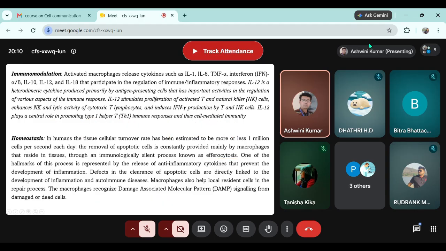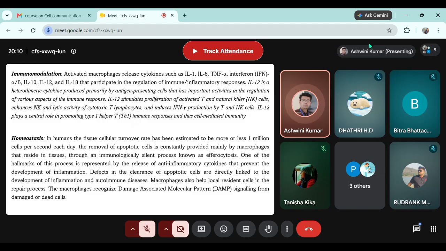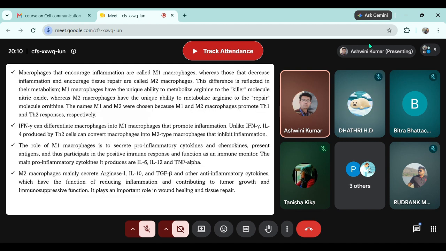Okay. So these are the four functions of macrophages. Phagocytosis, they clear out the pathogens. They present the fragment of pathogen over the surface to activate the adaptive immune response. They perform a lot of immunomodulation so that the immune cells can function normally, and macrophages maintain the homeostasis of the body. Any doubt in these four functions? No, sir. Okay, great.